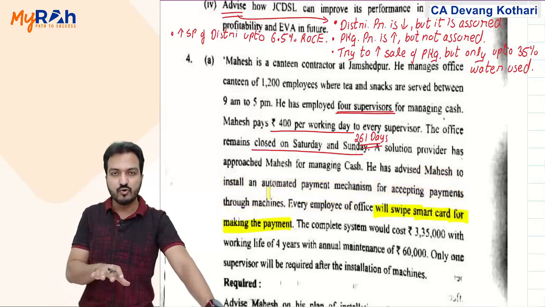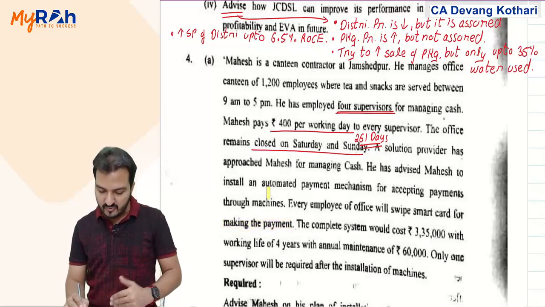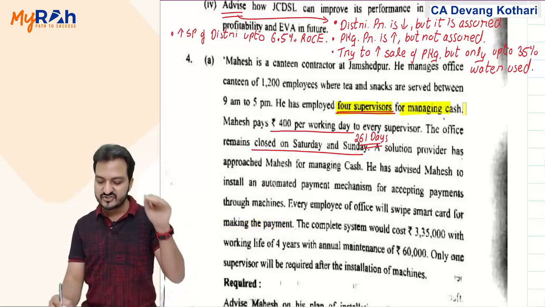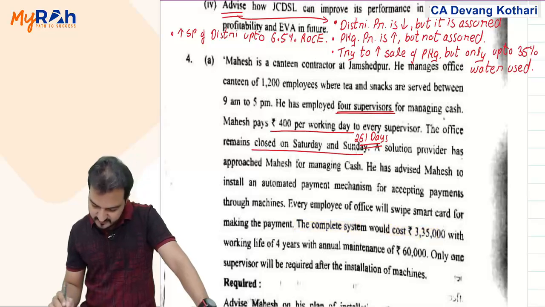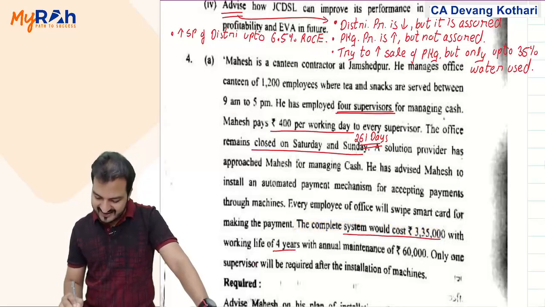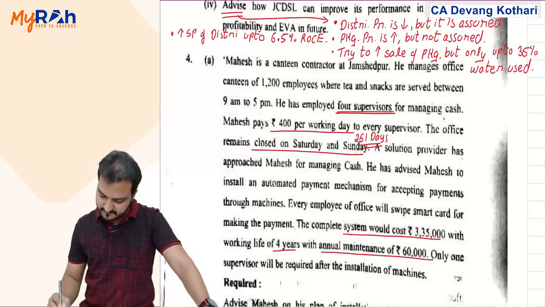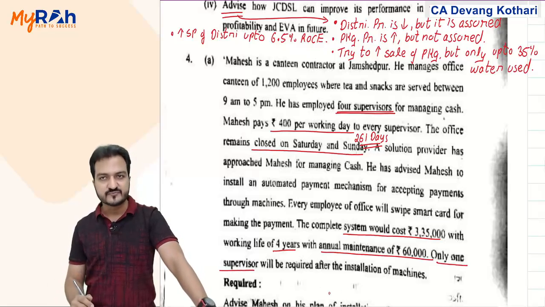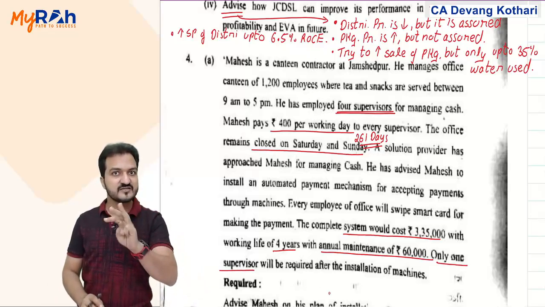Now, if they are switching over to an automated payment system, then they may not require 4 supervisors for managing the cash. Let's see. The complete system would cost 3,35,000 with a working life of 4 years and annual maintenance cost of 60,000 per annum into 4 years. Only 1 supervisor will now be required after installation of this machine. So how many supervisor salaries can you save? 3 supervisor salaries you can save.